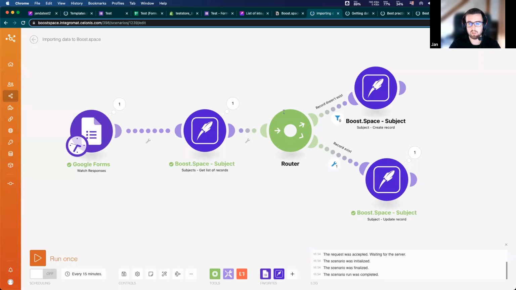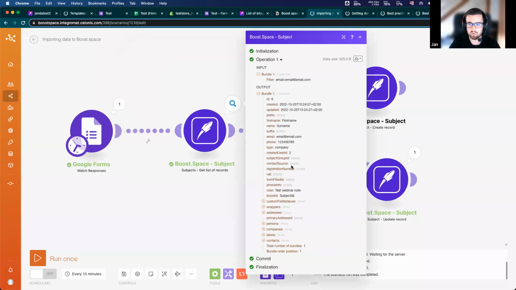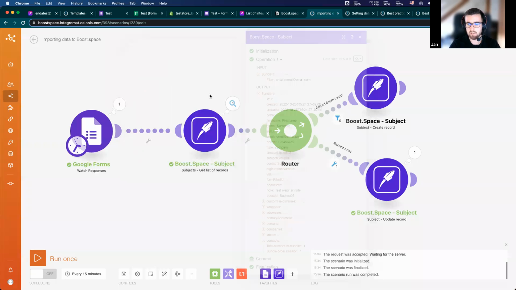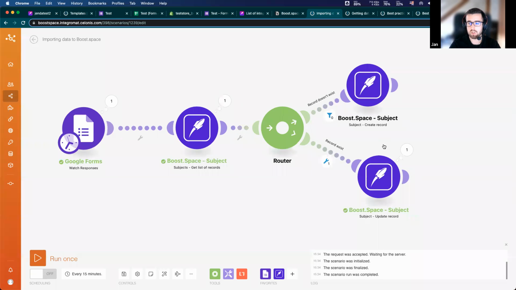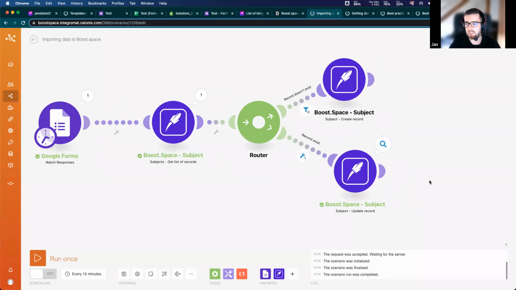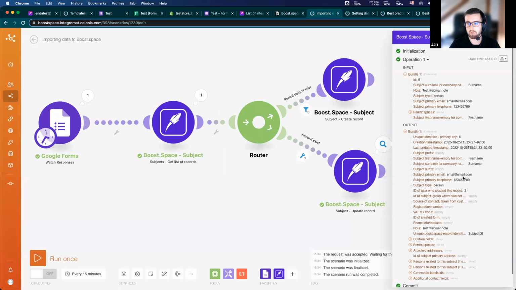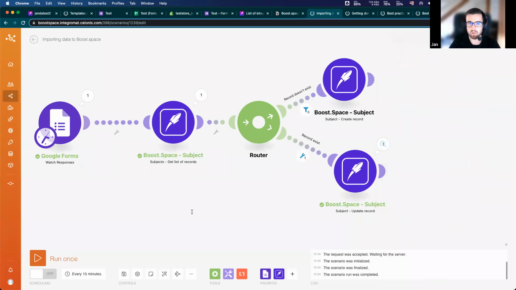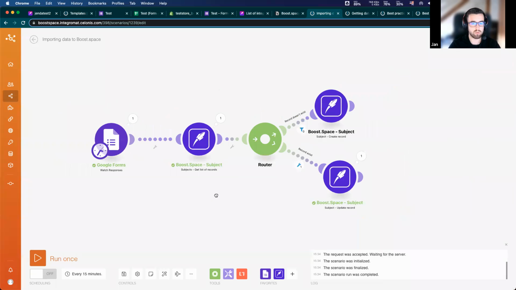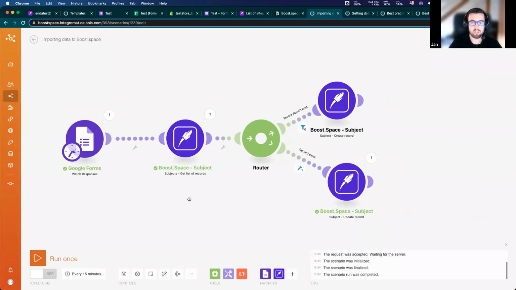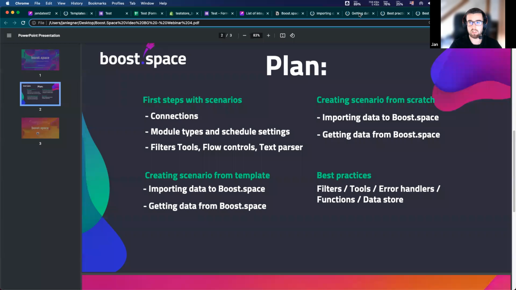It finds me the BoostSpace record, and because it already exists, as I said before, it just updates this record in my BoostSpace. So yeah, that was about creating a scenario from a template and importing data to BoostSpace. Okay, the second one is about getting data from BoostSpace, and it's also from the template.